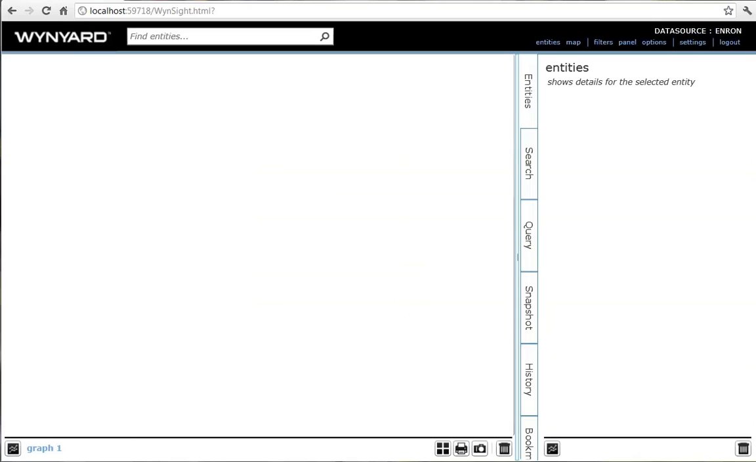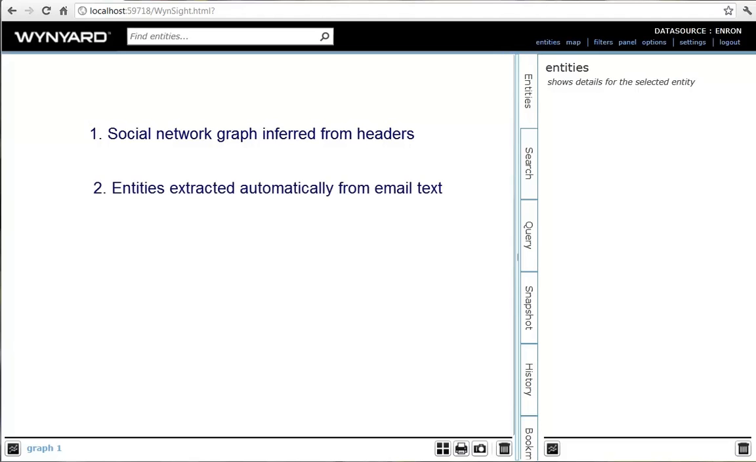Wynyard Intelligence has analyzed the emails in two ways. First, the structured data of who emailed whom is used to connect people according to their co-occurrence as senders or recipients of the same emails. We then use text mining techniques to extract interesting entities from the text. Next, information theory is used to detect significant relationships between people and other entities and to assign them a strength value, giving us a network we can visualize and navigate to make sense of the email collection.